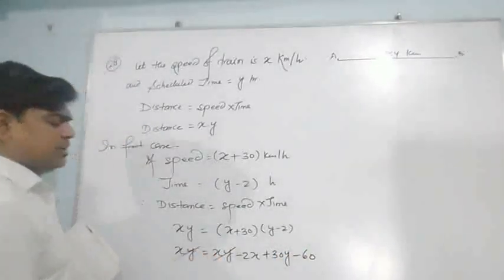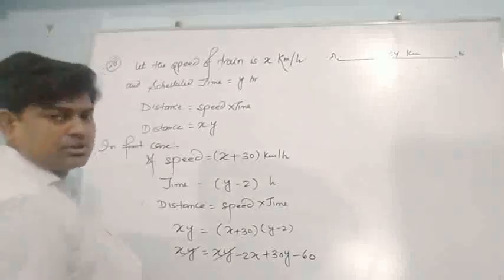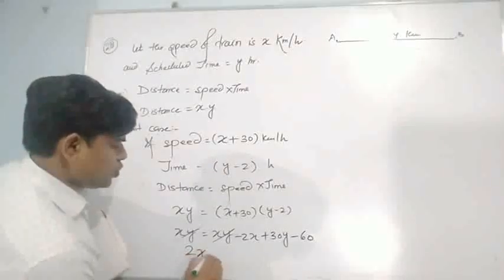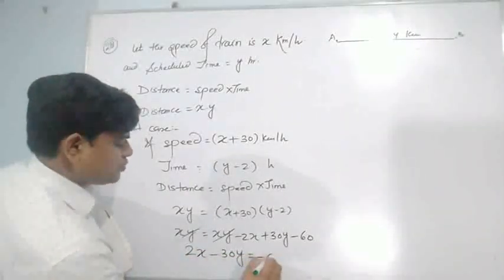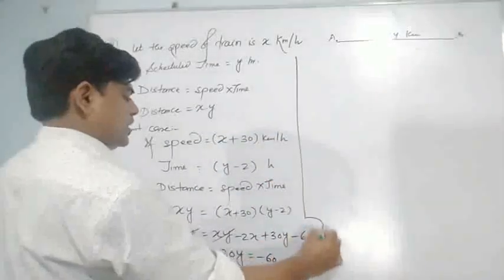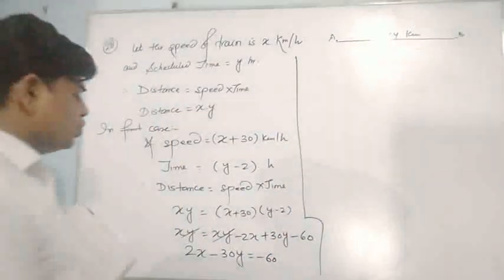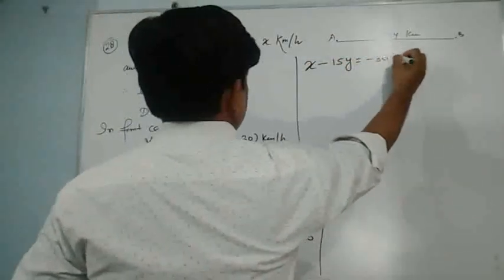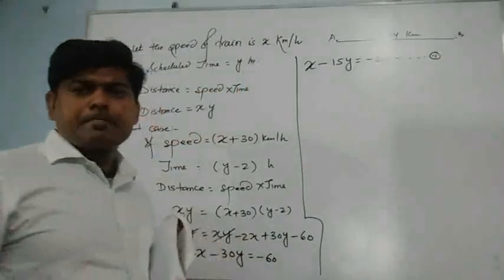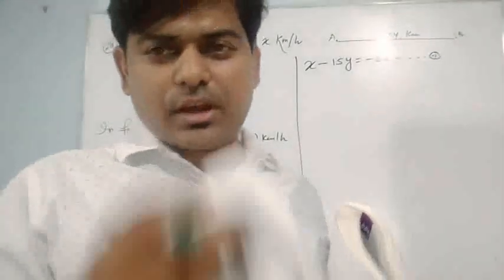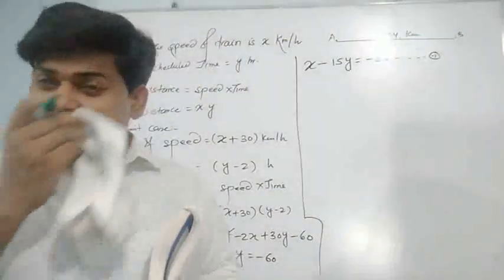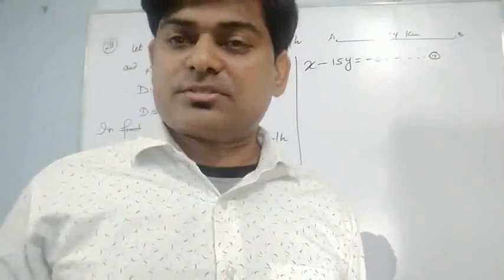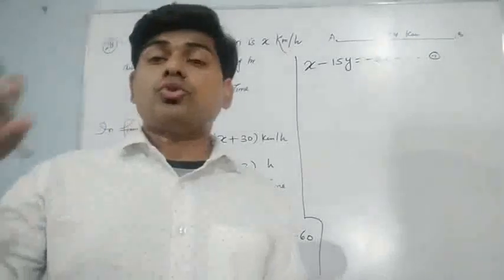What I am thinking, xy can be eliminated, and if I transpose simply, I get 2x minus 30y is equal to minus 60. If I simplify, I can divide it by 2, so I get x minus 15y is equal to minus 30. That is equation number 1. And now for the second equation. As the second condition has been given, if the speed of the train is 15 km per hour slower, it means the speed of the train is going to decrease.